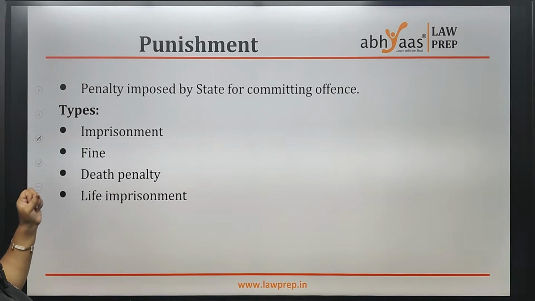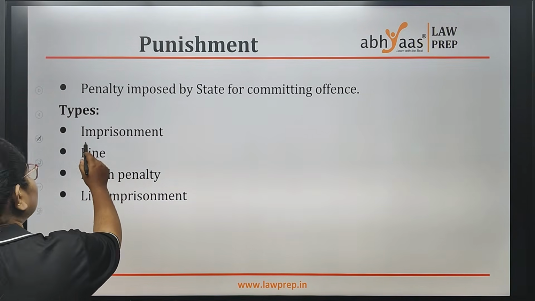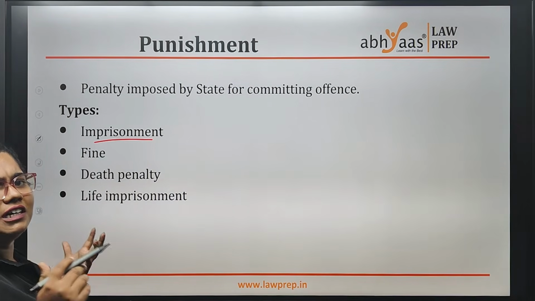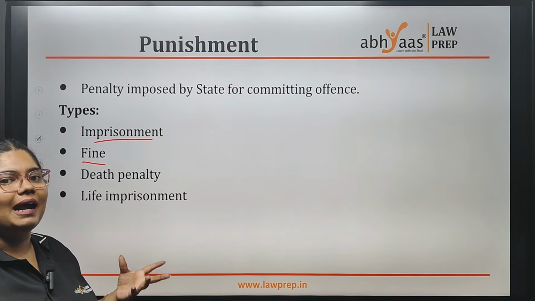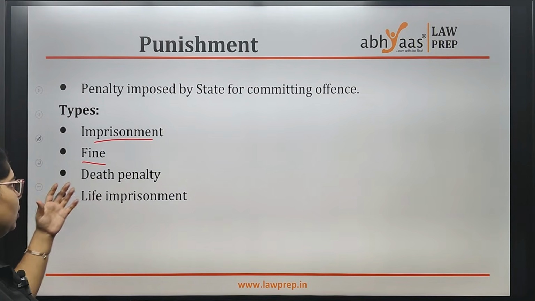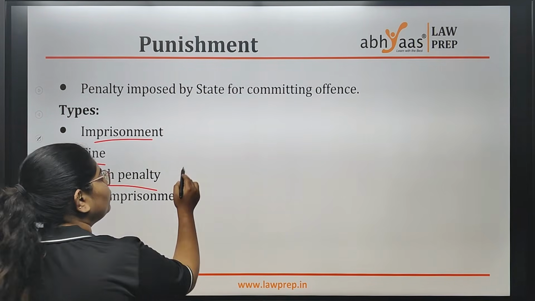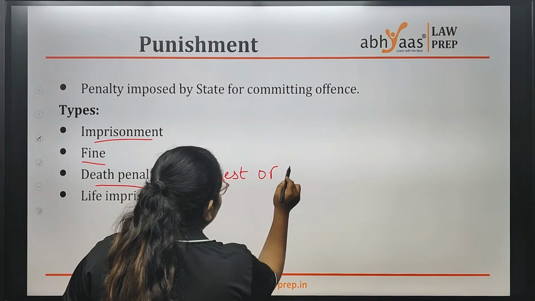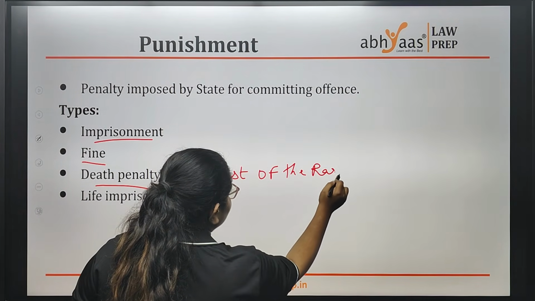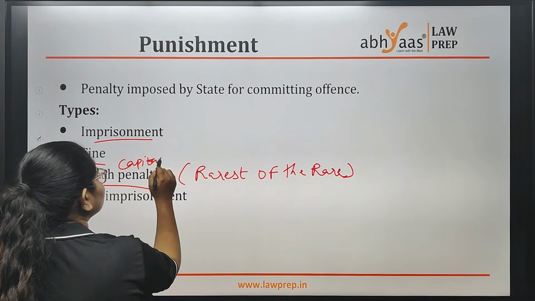How many types of punishments do we have if you commit a particular offense or crime? First, imprisonment for a set time period, 2 years, 5 years, 10 years, you will be in prison. Fine, you will pay the fine to your government. It will also be there. Death penalty. This is in the rarest of the rare. When is death penalty given? Rarest of the rare. And death penalty is also known as capital punishment.